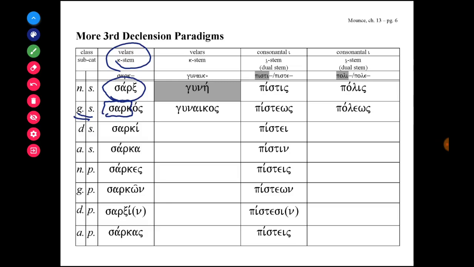Like sarx, gune, which in Greek means woman or wife, is also a velar stem third declension noun. And when we look at the genitive singular, we learn that the stem is gunaik. And so this is a feminine noun, and therefore I'll use the feminine third declension endings.